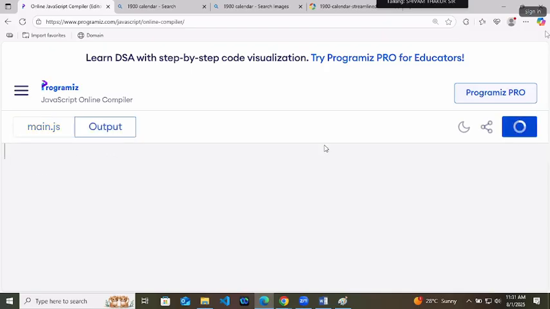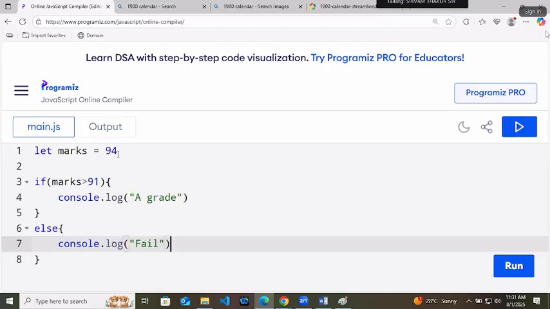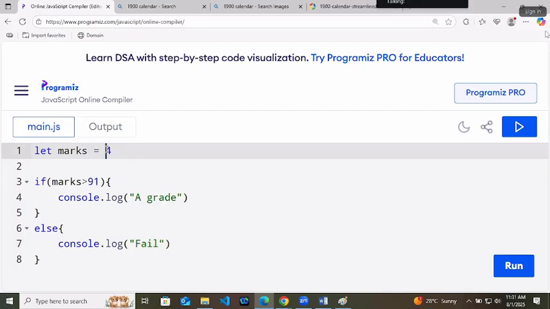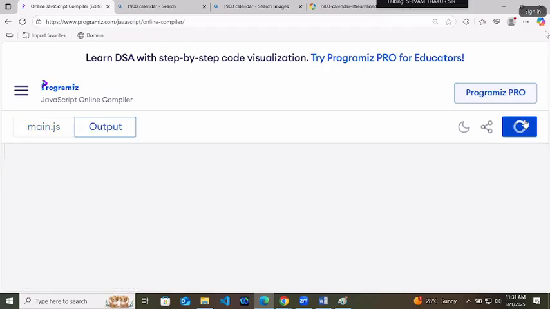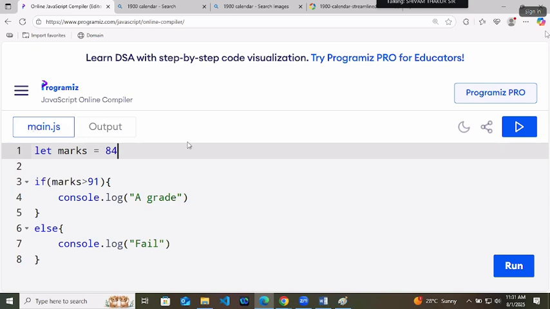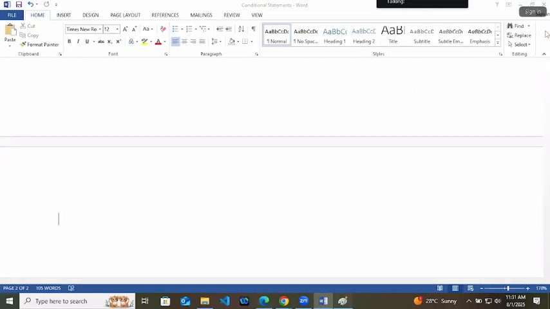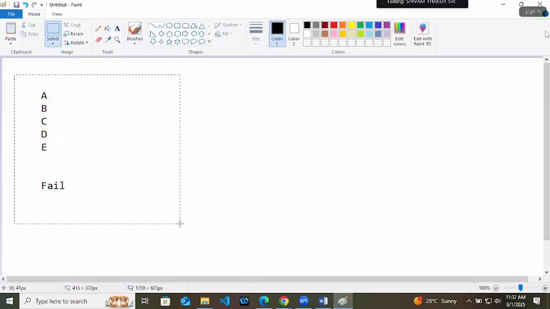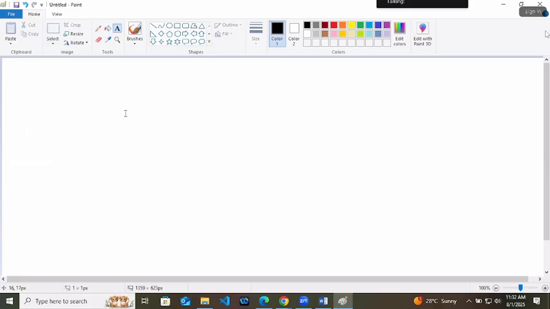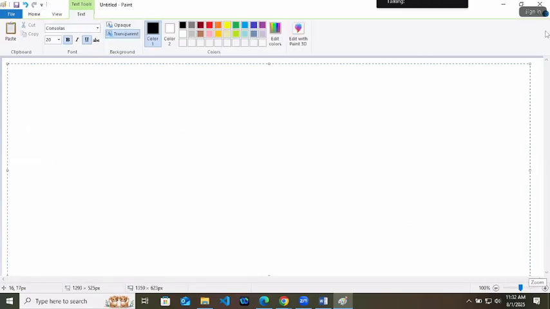If we are running the code, we got A grade. But if we are having 84 marks, then you are fail. The reason is you are handling only two kinds of outputs, either A grade or fail. Rest of all the middle outputs you are not at all handling. So that's why we have the third thing. If, else if.